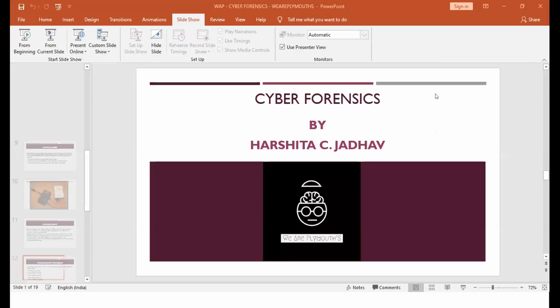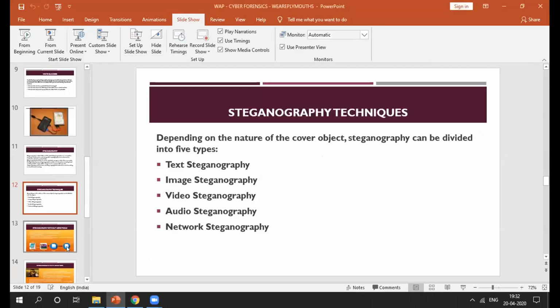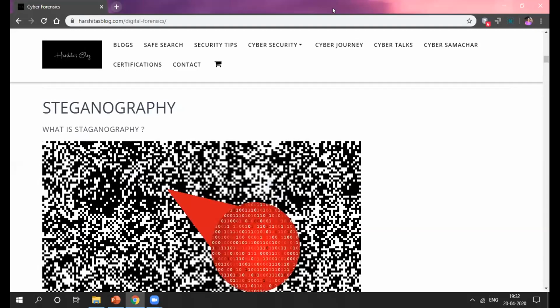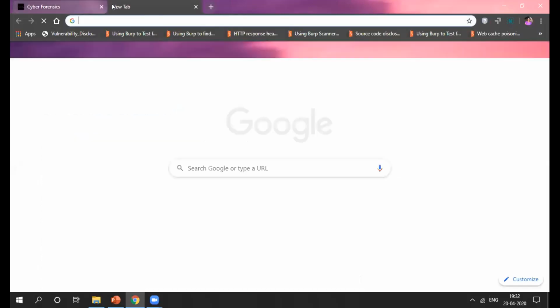First we will see steganography without using a tool. For that you need just the command prompt, which is situated in your computer.